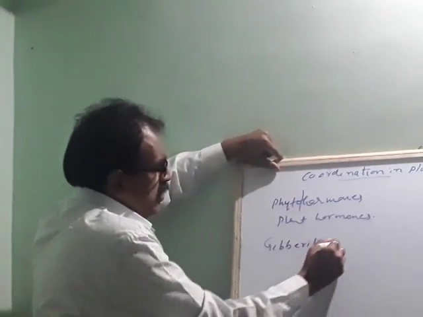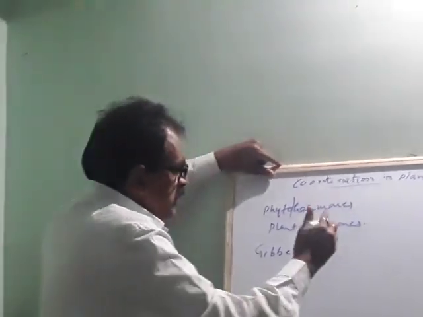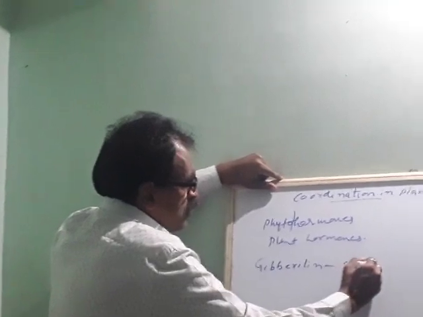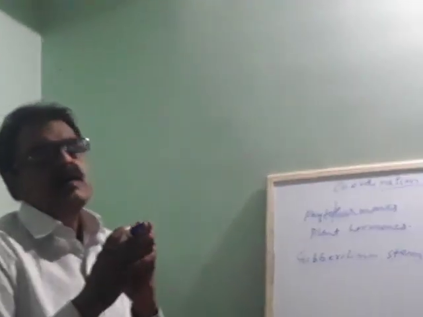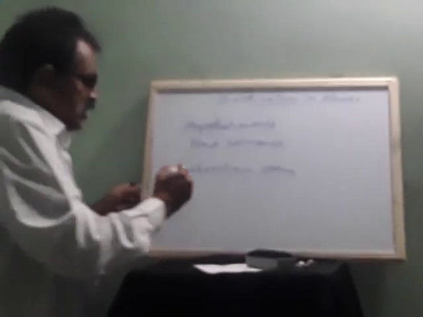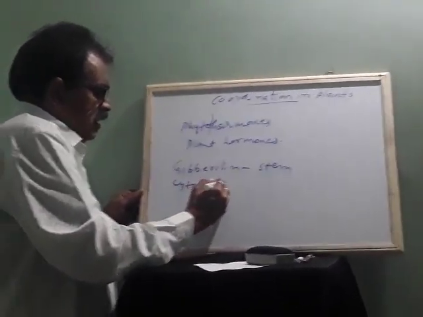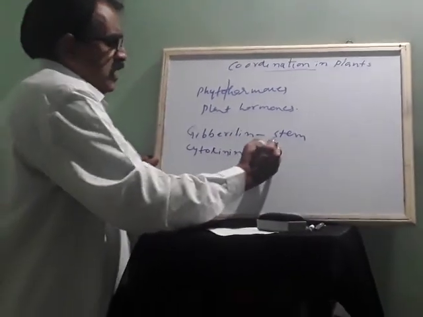Like auxin, there is one more hormone called gibberellin. What does it do? It helps the growth of the stem. So the stem will grow towards the sunlight with the help of the gibberellin hormone. Then coming to cytokinin, cytokinin is the hormone that helps with cell division.